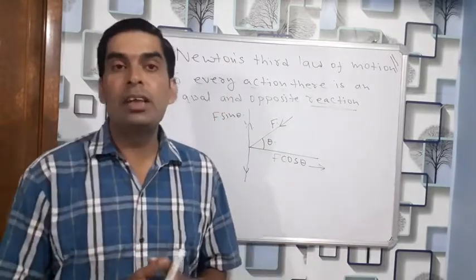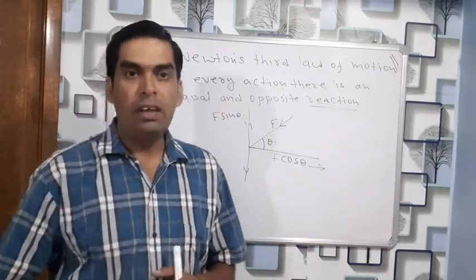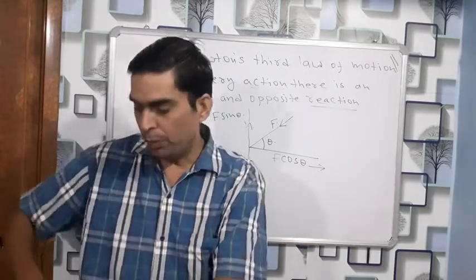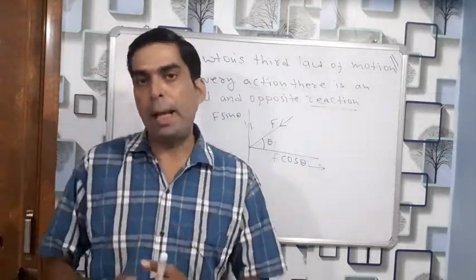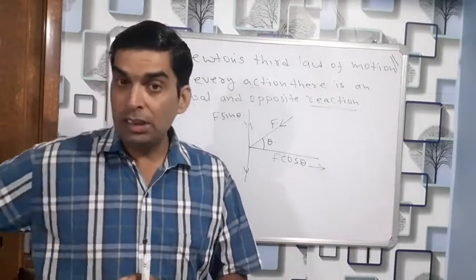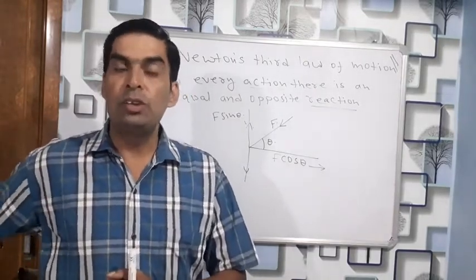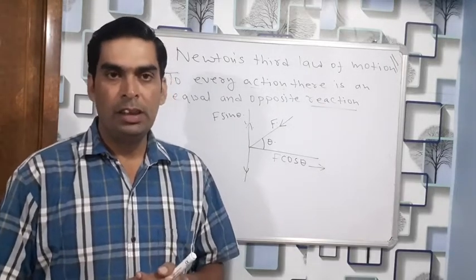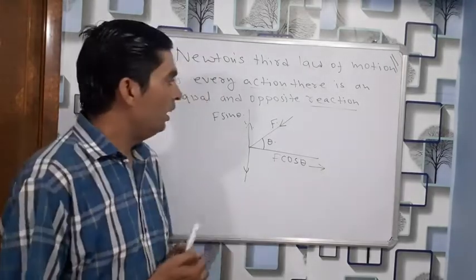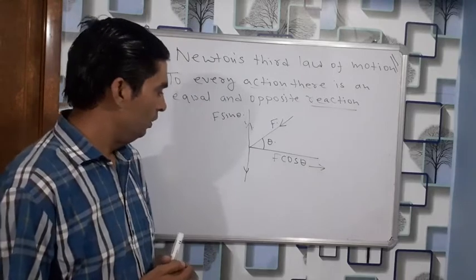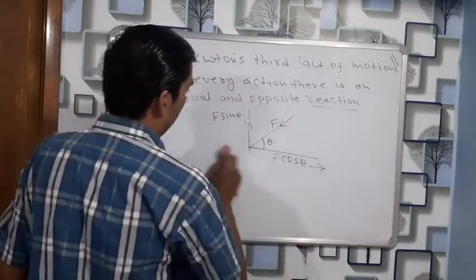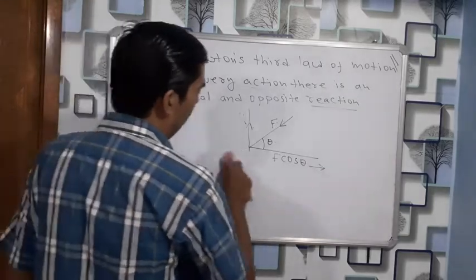Boats are designed on this principle. A boatman, or a person who is driving the boat, rows the water back. Doing so, they are pushing the water back, so the water is pushing the boat in the forward direction. In every case, these things are taking place. So we are discussing Newton's third law of motion.